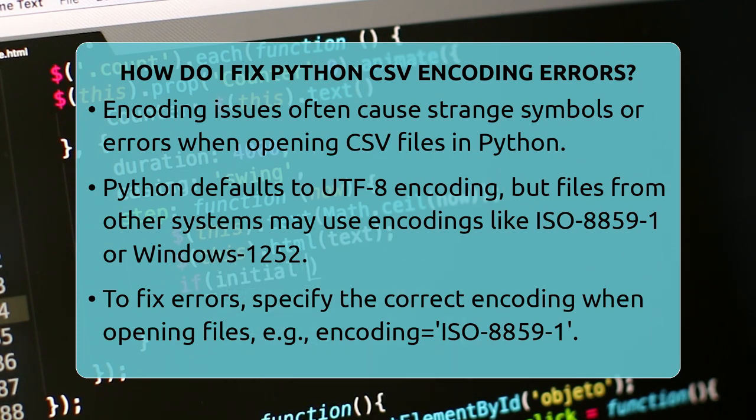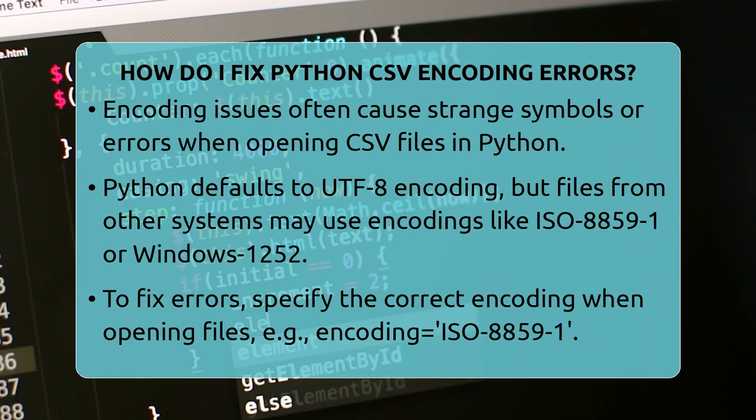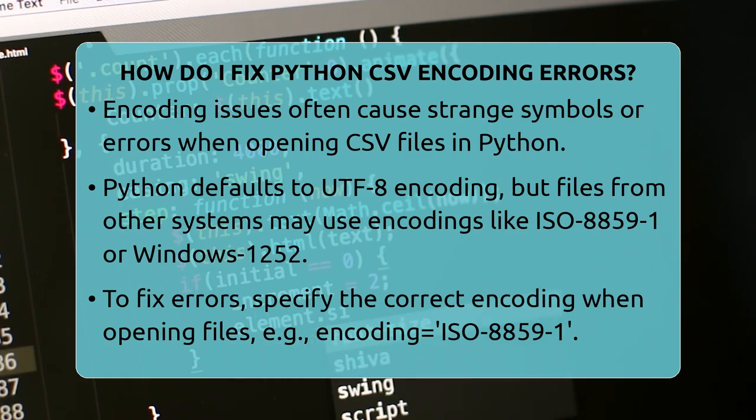When you work with CSV files in Python, especially for automation or scripting, you're often relying on Pandas or the built-in open function. By default, Python assumes the file is encoded in UTF-8. But many files come from different systems or regions and use other encodings like ISO 8859-1 or Windows-1252. If you try to read such a file with the default setting, Python might throw a Unicode decode error or display garbled characters.